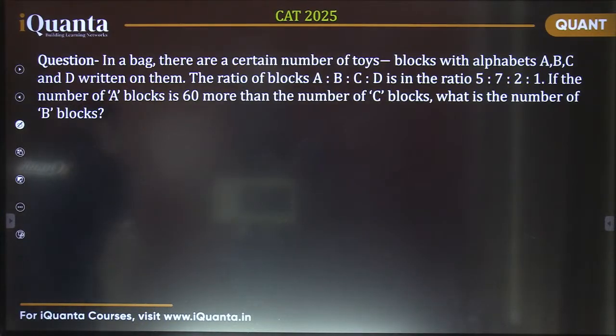Alok, please recheck. This question is asking what is the number of B blocks? We need to find that. Yes, 144B. That's correct. Good, Alok.